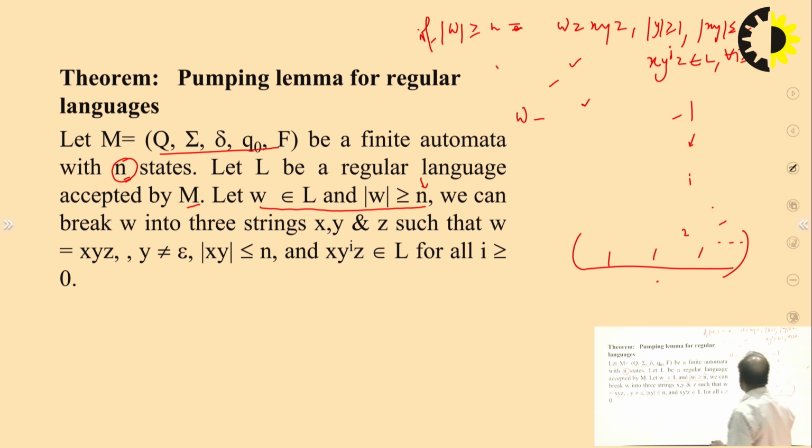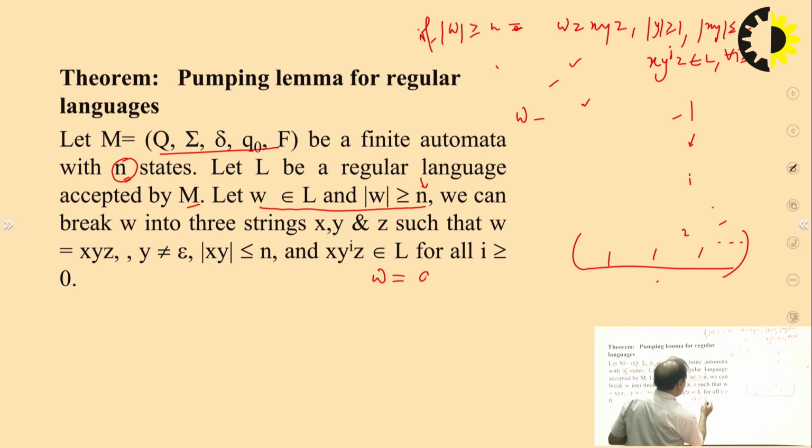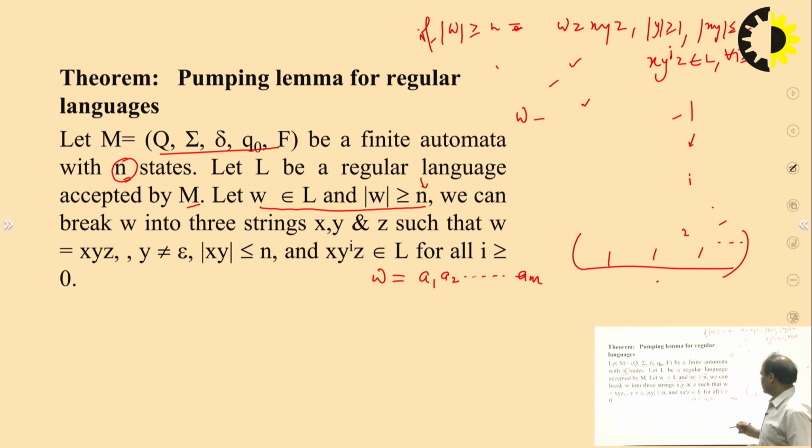So the proof is very easy. Suppose that W is A1, A2, up to and so on AM. Suppose this is the W, right? And the restriction on W is that M is greater than or equal to N. So M is greater than or equal to N. What is N?